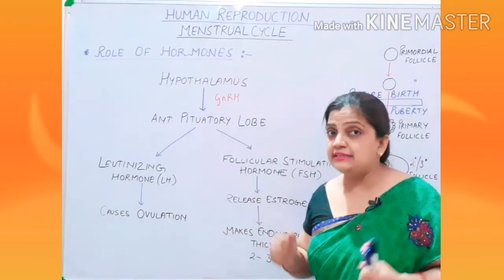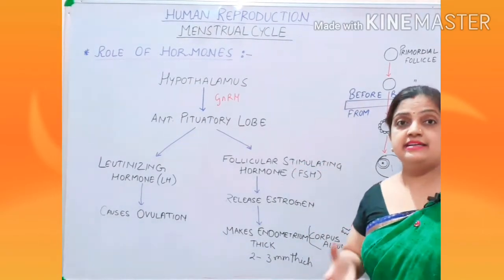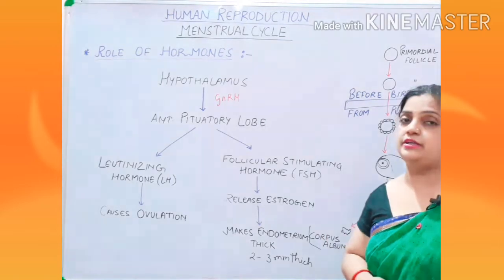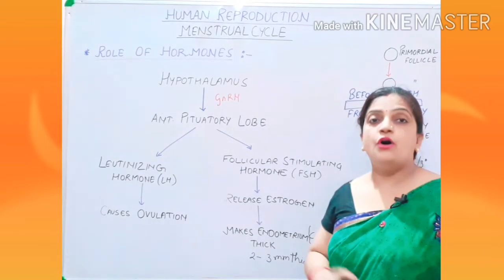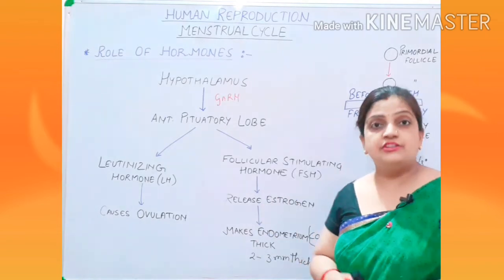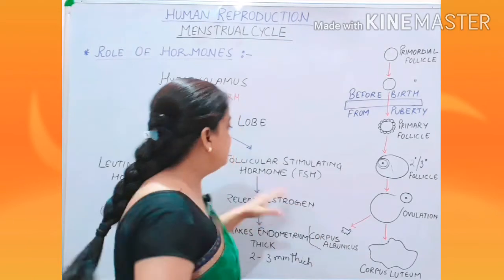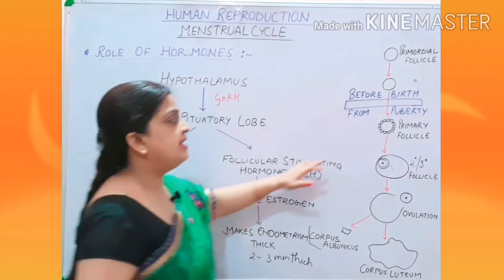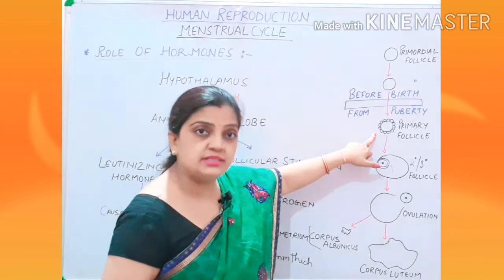How they are acting? Now children, this FSH is a very important hormone which is useful in the development of the follicles. Children, if I go back to this diagram, this FSH is acting on the primary follicle after attaining puberty.